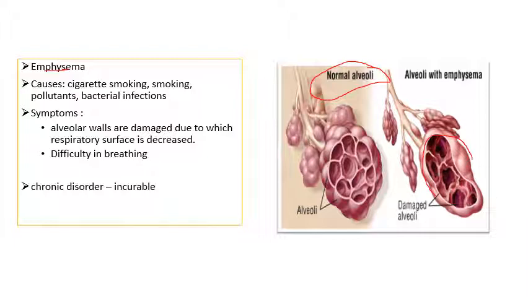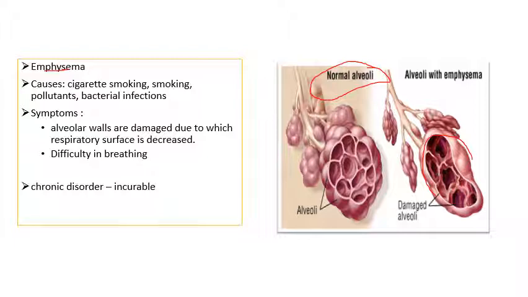Generally, our alveoli have an elastic structure, exactly something like a balloon. But in emphysema, that elasticity of alveoli is lost. So they become fragile and more prone to break, or we can say as they lose their elasticity, they do not expand.